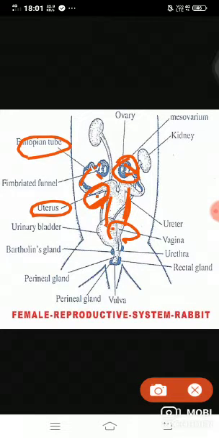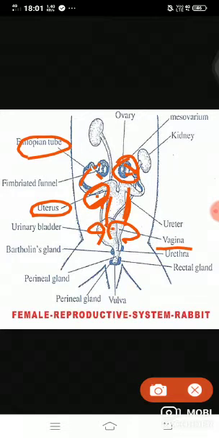Then the common tube is formed by the union with the urinary bladder. You see that, yes, the urinary bladder. Then the urinary bladder and the vagina together are called the urinogenital canal or vestibule. So this is called vagina.